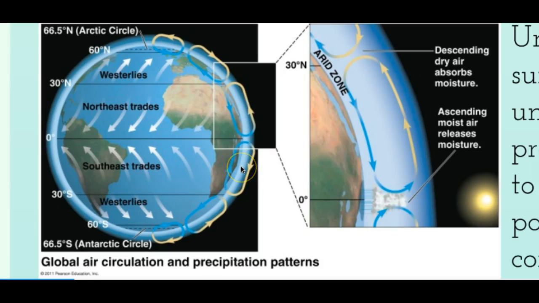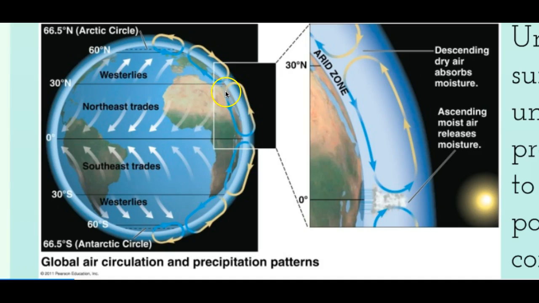The southern hemisphere is kind of the opposite of that. So you can see how air is going upward at this point, this point, and this point. This is the global air circulation, a global circulation between the Earth's surface and the atmosphere. But this also causes how wind is formed on the Earth's surface.